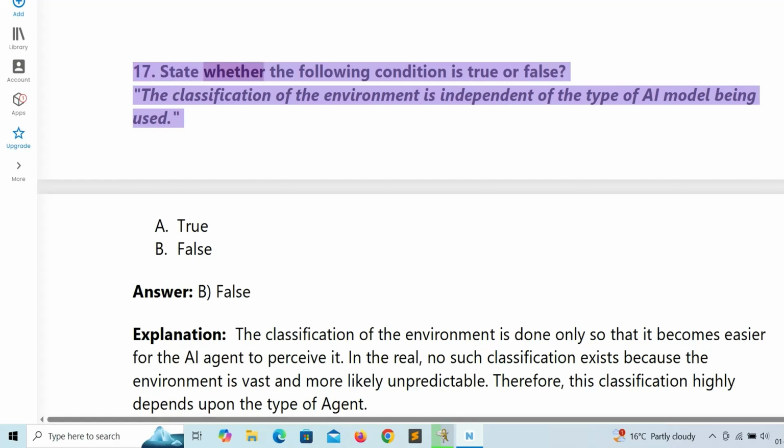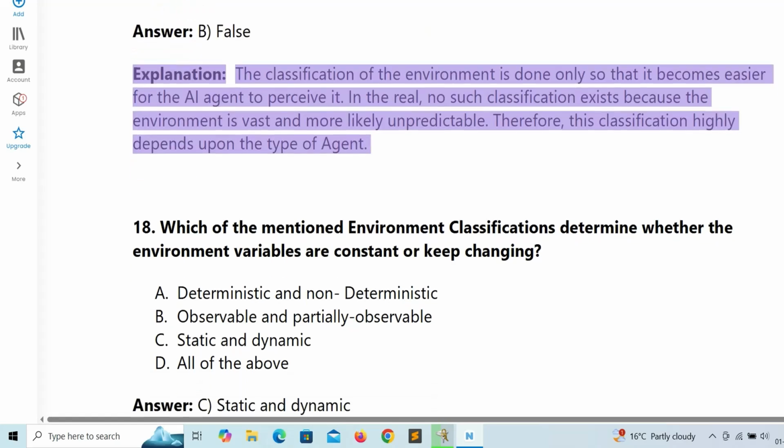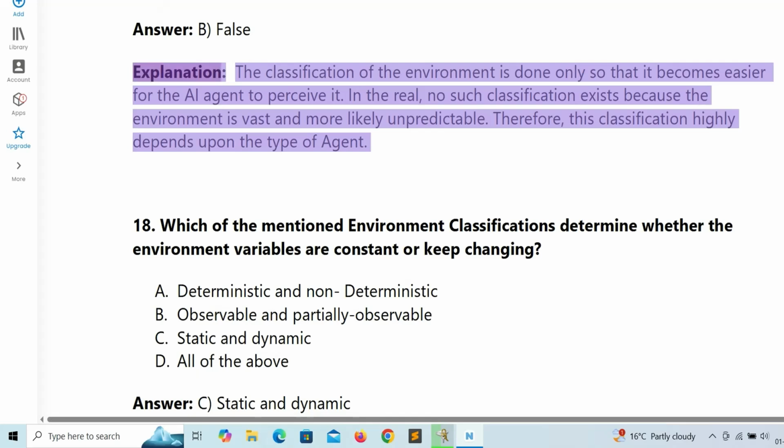17. State whether the following condition is true or false. The classification of the environment is independent of the type of AI model being used. A. True. B. False. Answer. B. False. Explanation. The classification of the environment is done only so that it becomes easier for the AI agent to perceive it. In the real world, no such classification exists because the environment is vast and more likely unpredictable. Therefore, this classification highly depends upon the type of agent.